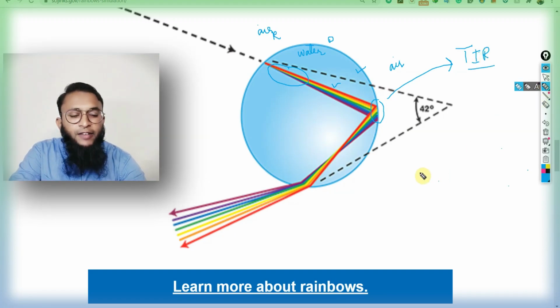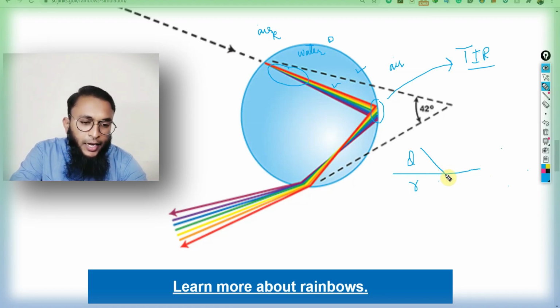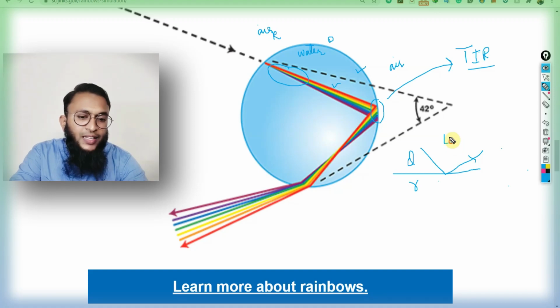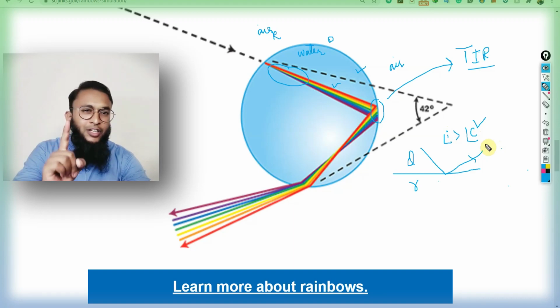What is total internal reflection? When the light ray is passing from a denser medium to a rarer medium, instead of entering that medium, it bounces back. This concept is called total internal reflection. It happens only when the angle of incidence is greater than the critical angle, and only when the light ray is passing from denser to rarer medium.